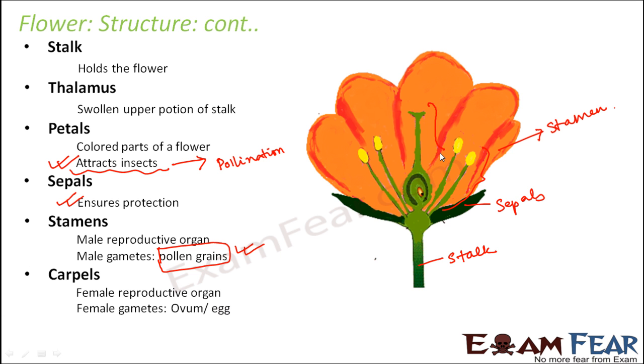Next is the carpel, as I said, this central portion, and it is the female reproductive organ. So it produces the female gamete, and the female gamete is the ovum or the egg cell, whatever you call it. So this egg cell is the female gamete. So now in this lesson we have to see how the pollen grains are formed, that is how male gametes are produced, how female gametes are produced, and how they both fuse together, what happens when they both fuse together, and how a new plant is formed by the fusion of male and female gamete. So that is our agenda in this lesson.